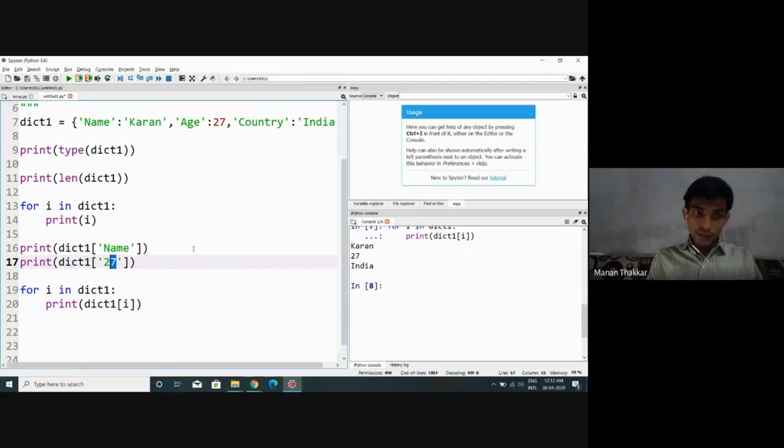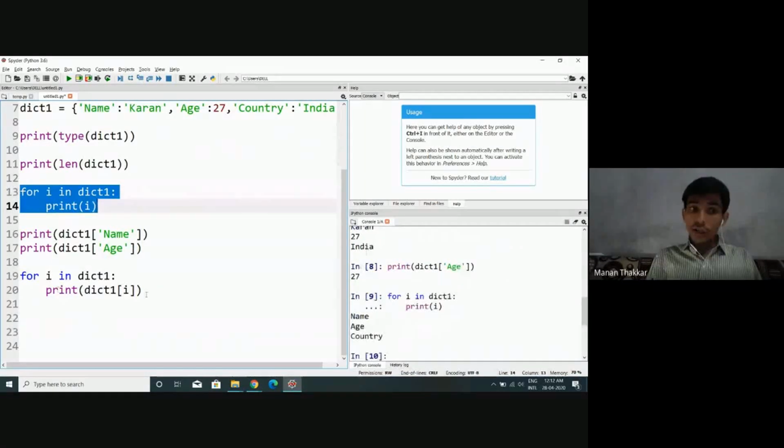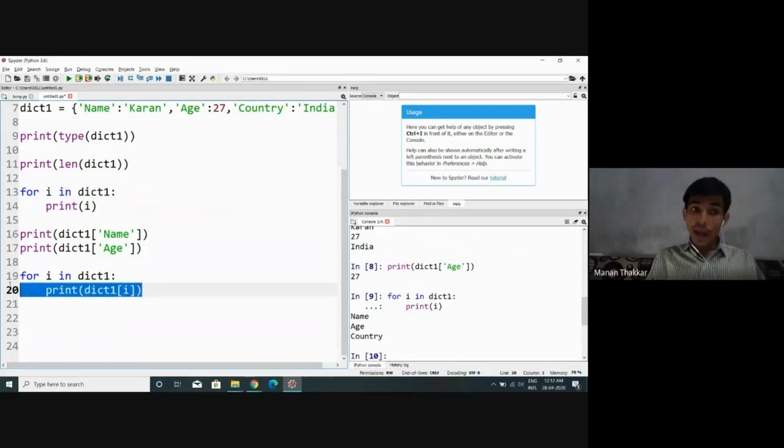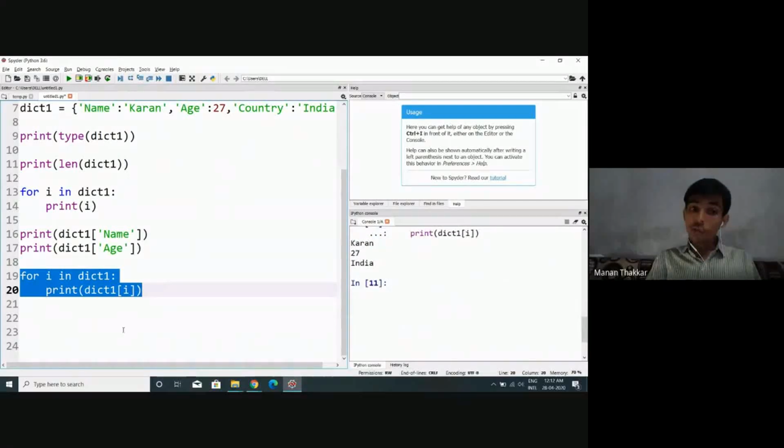I think something got swapped. Let me just modify again. Let's say age. Okay, all right. Look at this. If I display age, then it is 27. Fine. So if I simply iterate like this, for i in dict1 print i, all the keys get displayed. If I pass a key as an argument to my variable of type dictionary, all the possible values get displayed as output.